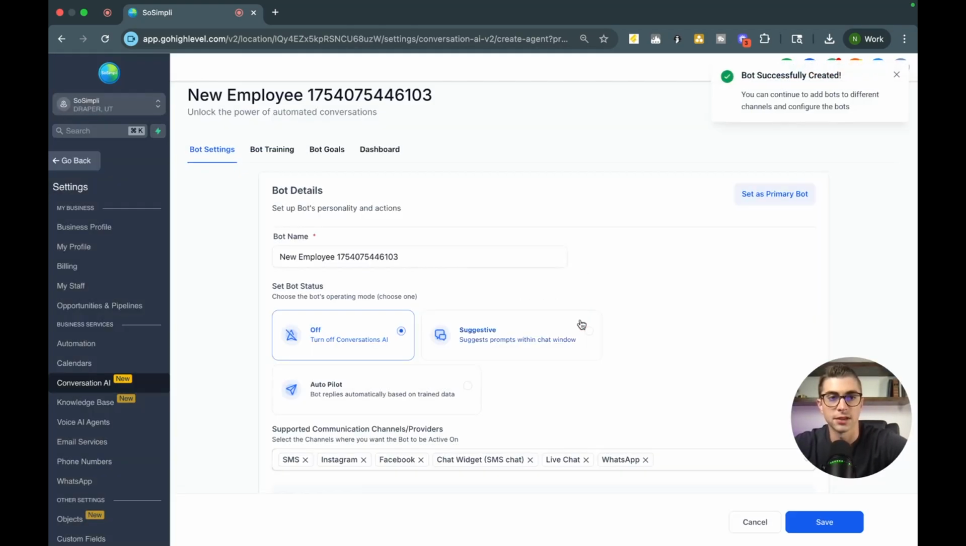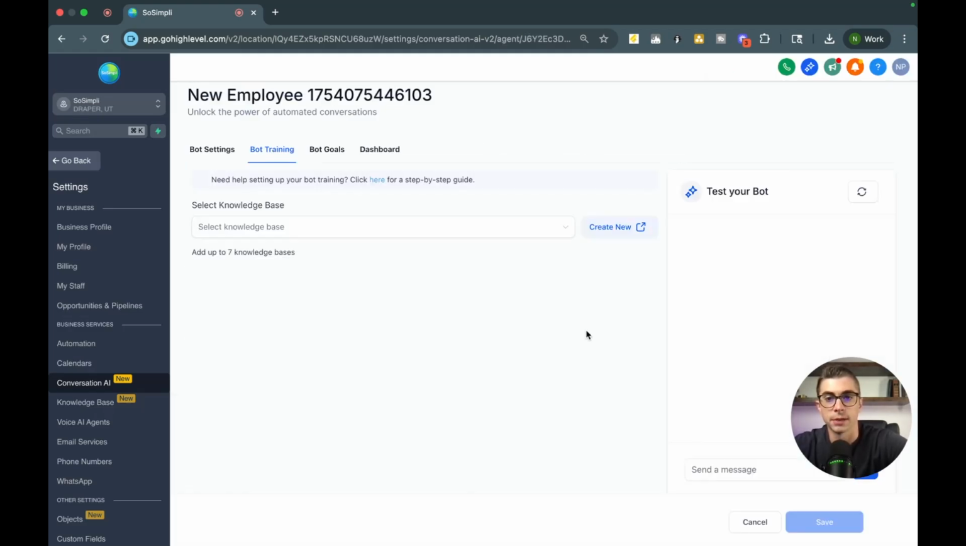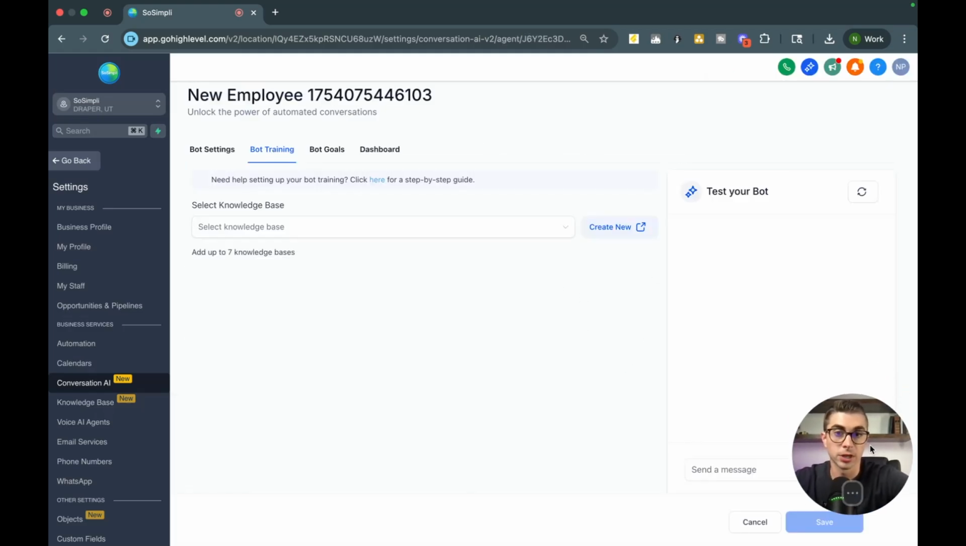So I'm going to go ahead and save here, and we'll go to step 2, which is the bot training. This is where we're going to spend the bulk of our time. So bot training, bot goals. For a knowledge base, what is a knowledge base? This is how you get the bot to answer questions.